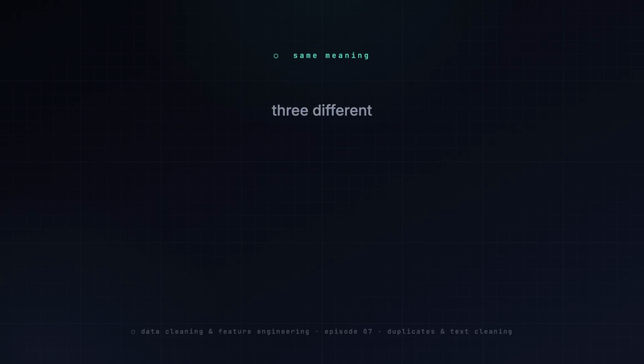Last episode, we filled the 11 blanks using train's median. Now we tidy the categories themselves. Because the data is hiding the same answer under 3 different names.